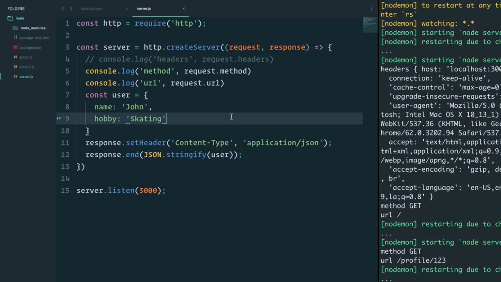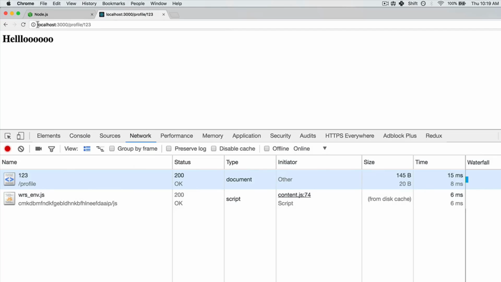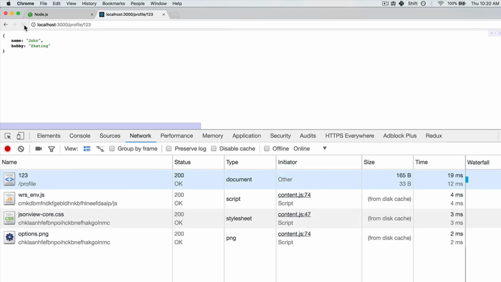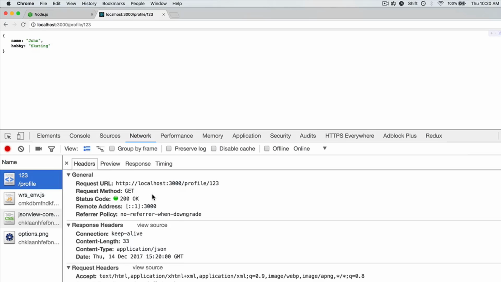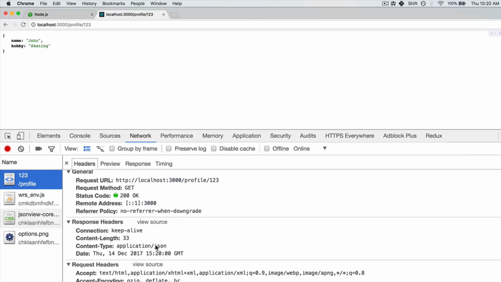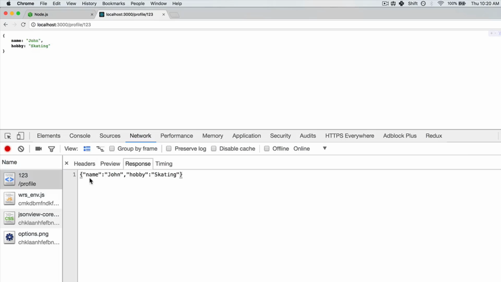If I save, and let's go back and refresh, I get, look at that, a JSON response. Again, name John, hobby, skating. And if I click on the network tab here, I see that the content type is application JSON, and the response is in JSON format.